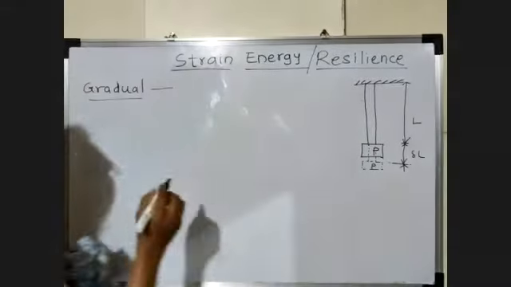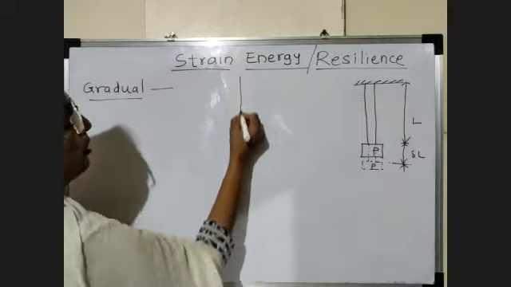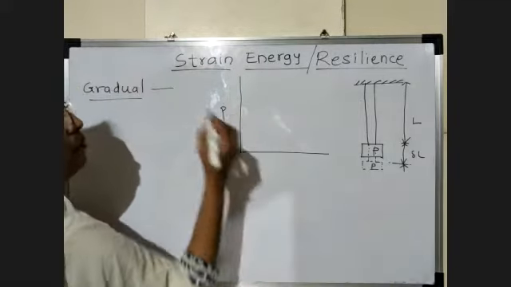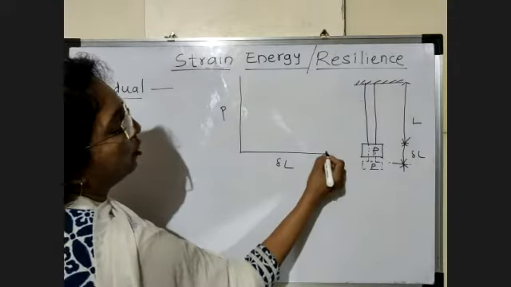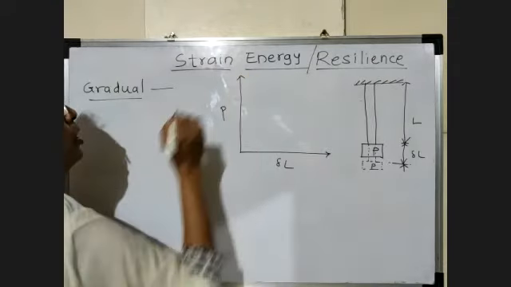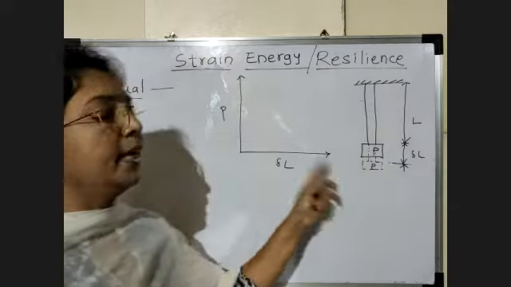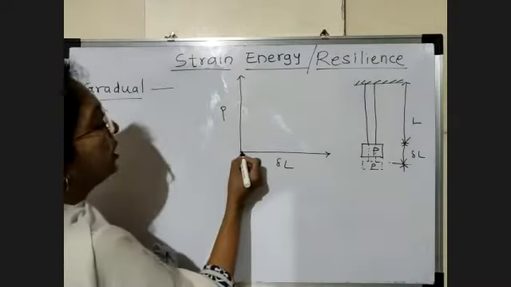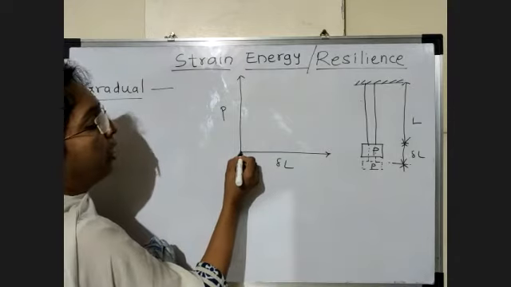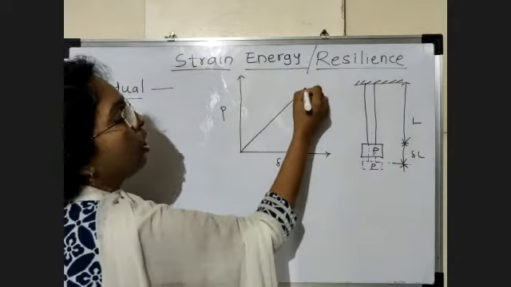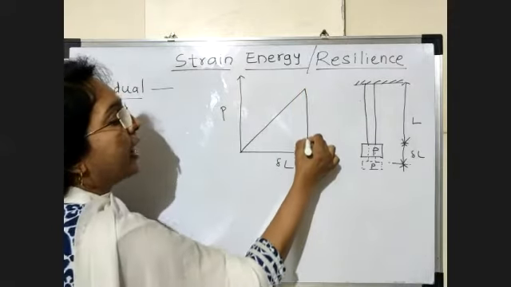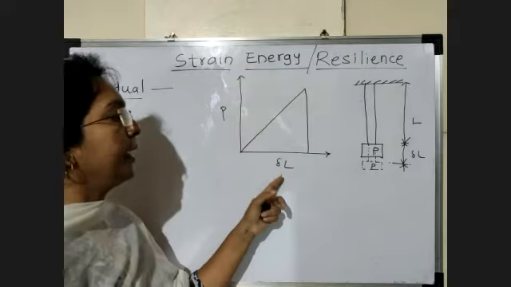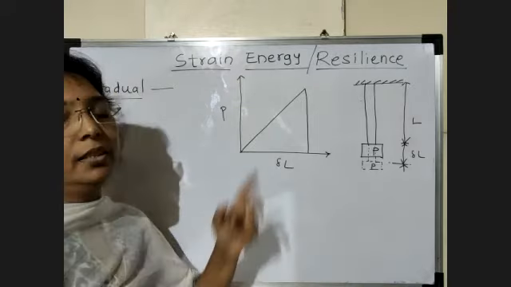Now here we consider the load deformation diagram for a gradual type of loading. We draw a graph of load versus elongation, with deformation on the x-axis and load on the y-axis. In gradual loading, initially the value of the load is 0 and we increase the load in small constant increments. So the diagram we get is a triangle.